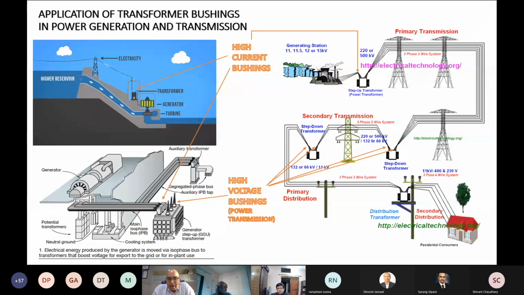And on the primary and secondary side, or typically the low voltage and the high voltage side of the power transformers, again will be the high voltage condenser bushings, which will be installed to provide the safe path to the current and voltage.